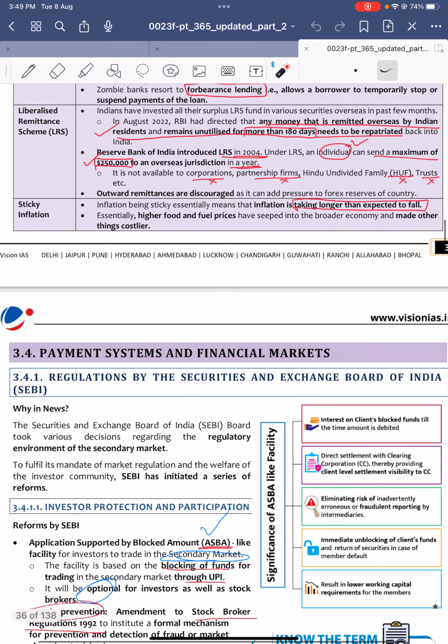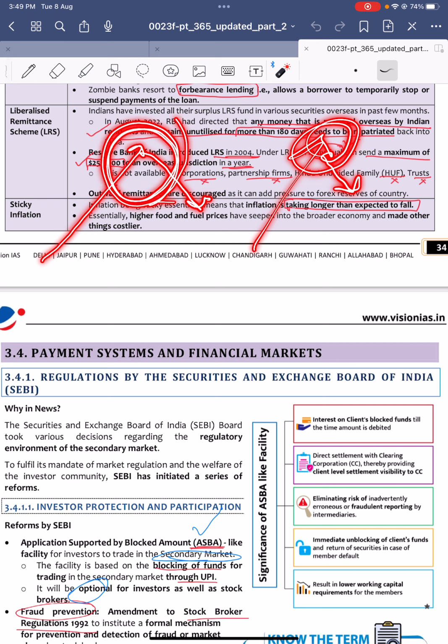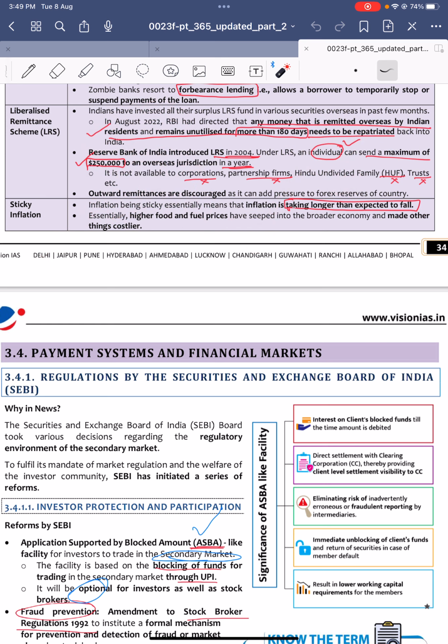Sticky inflation. Sticky inflation is when inflation is taking longer than expected to fall. For example, the inflation shot up, and usually after this increase, it has to fall back, right? Due to some situations, for example during COVID, we experienced high inflation. But if it is taking much time to fall back, then that is called sticky inflation.